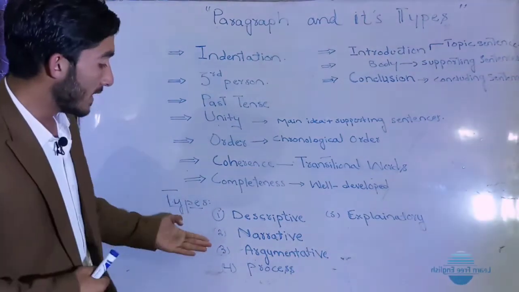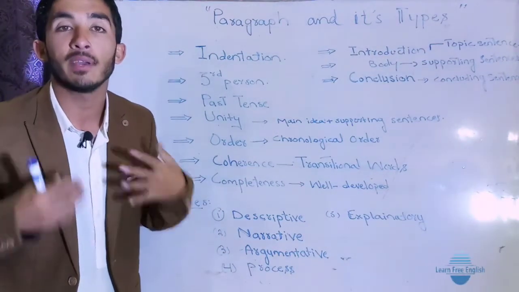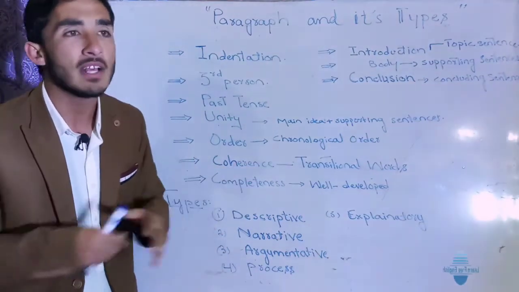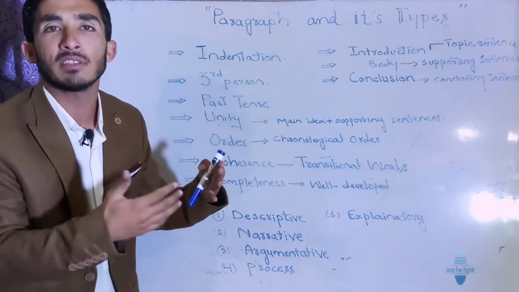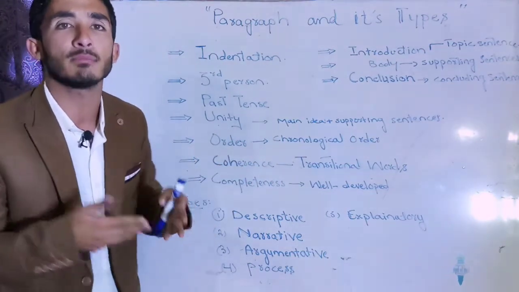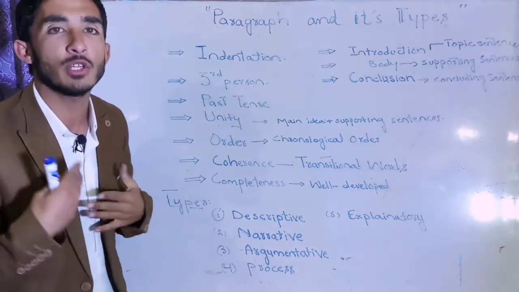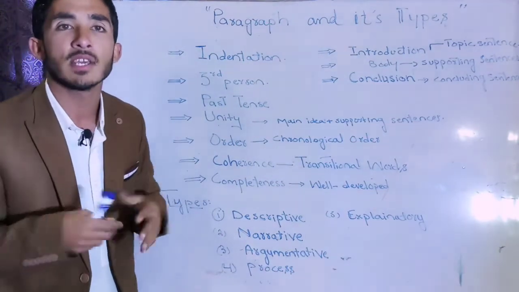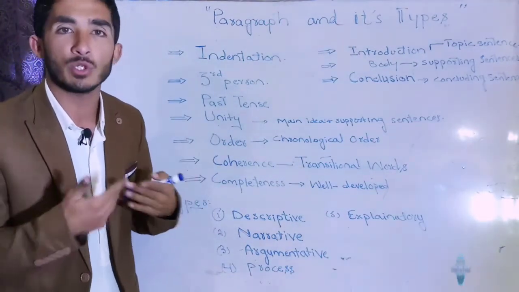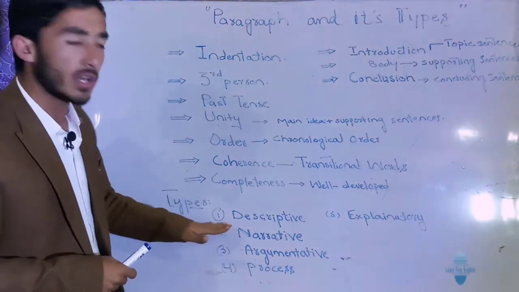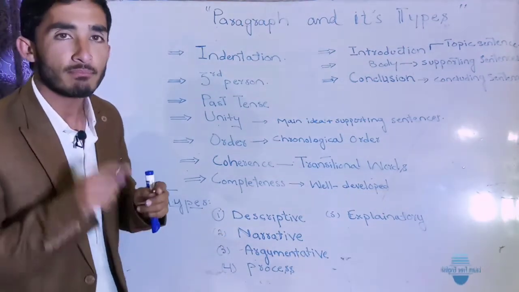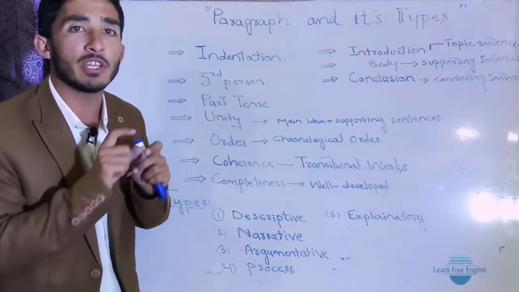Got it? So now come towards the types of paragraph. How many types of paragraph do we have? Some people think and some people write there are 3 types, some people write 4 types. Got it? So I would just tell you 5 types of paragraphs which we have and which are used a lot. The first one is descriptive paragraph. The word itself gives the meaning of description.